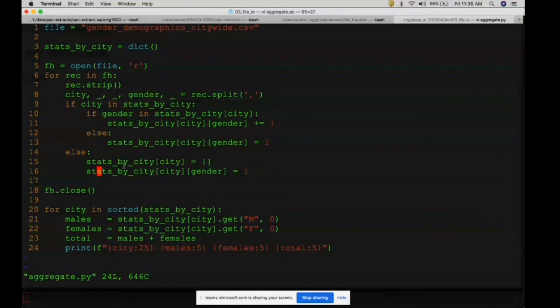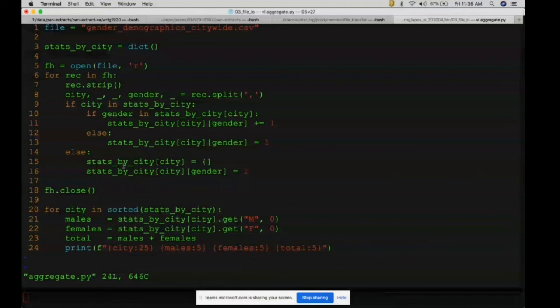This logic creates a multi-level dictionary, right? It's a nested dictionary. So for each state, you will have two keys. It's a dictionary of dictionary, male and female. So you can look at the logic between lines 9 to 16.